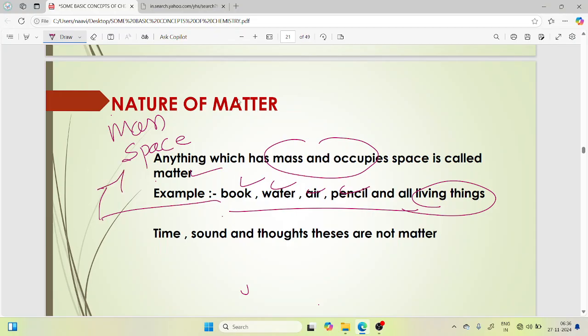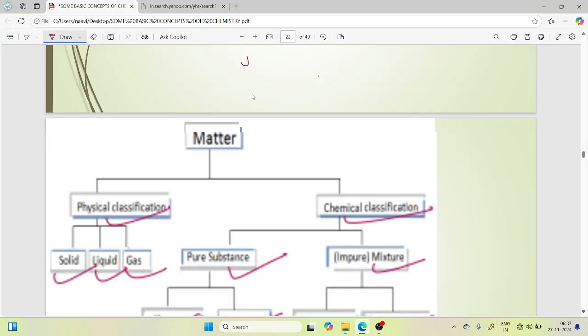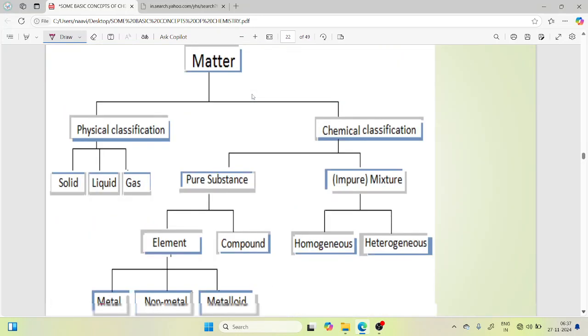Next, time, sound, thoughts: these do not consist of a mass and they do not acquire any kind of space. Other material things have a mass and occupy space. And matter is classified into two types: physical classification and chemical classification.